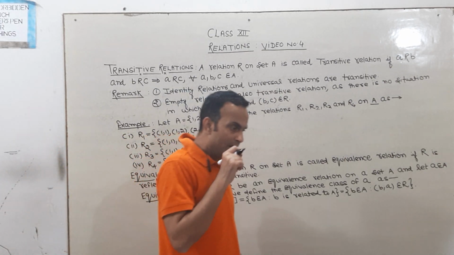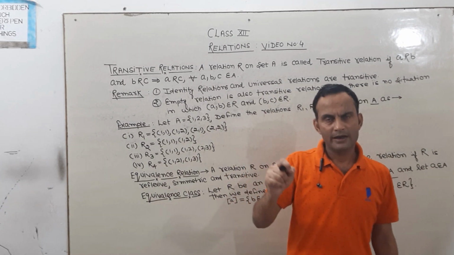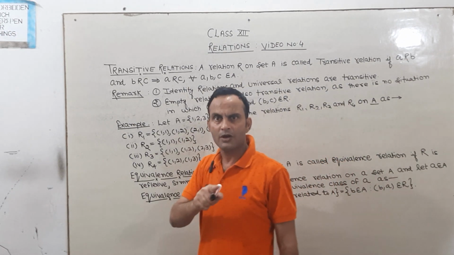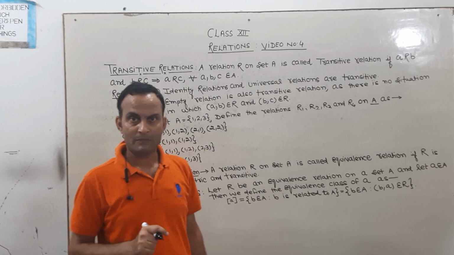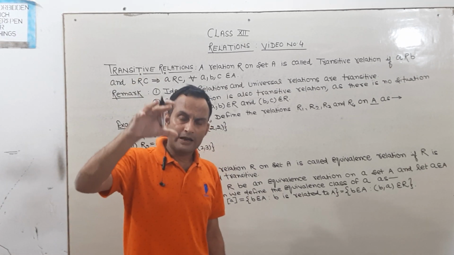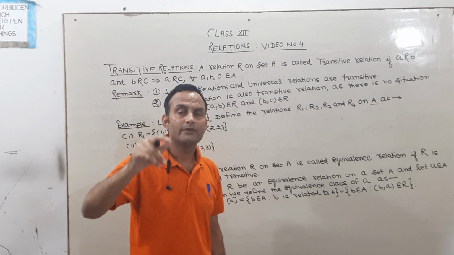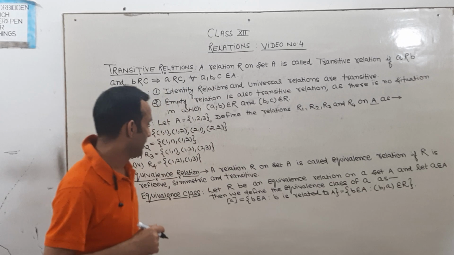Whenever we have to prove that given relation is an equivalence relation or not, we have to prove that the given relation is reflexive, symmetric and transitive. If the given relation is reflexive, symmetric and transitive, then the given relation is an equivalence relation.